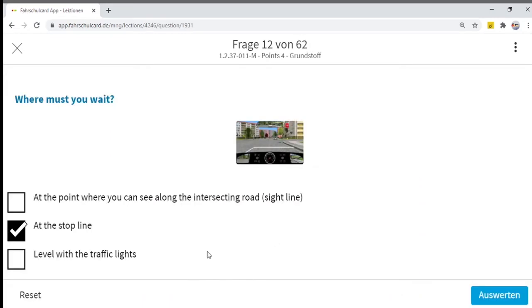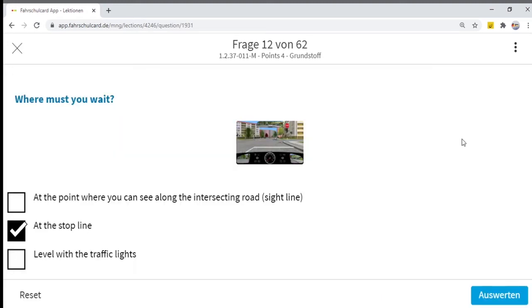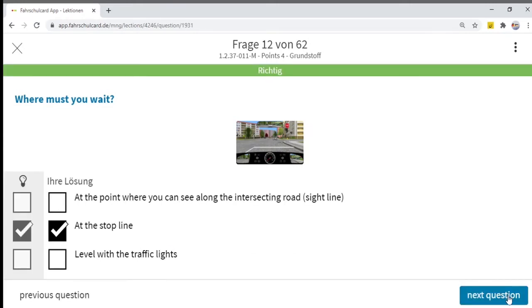Whenever there is a stop line, you have to stop over there. Leveling with the traffic lights is not an option. When there is no stop line, then only can you stop by leveling with the traffic lights, but currently a stop line is there, so you can stop over there.